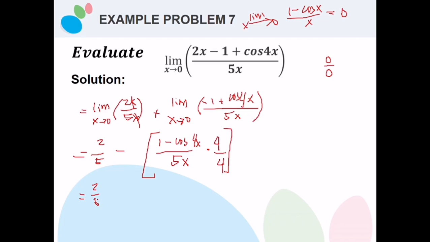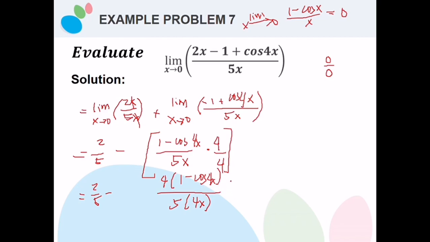2/5 minus, so let's try this one. So this is already equal to 4 times 1 minus cosine 4x divided by 5 times 4x. Okay, so at this point we could say that this is already under the special limits, that 1 minus cosine x divided by x, as x approaches 0, is already equal to 0.